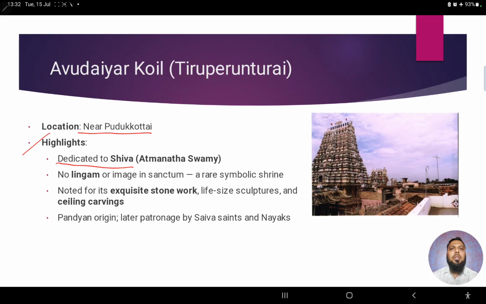This temple is dedicated to Shiva, who is called Atmanatha Swami. Then there is no lingam or image in the sanctum. That's another highlighting feature. It's a rare symbolic shrine where in the Garbhagriha there is no lingam or image of it.